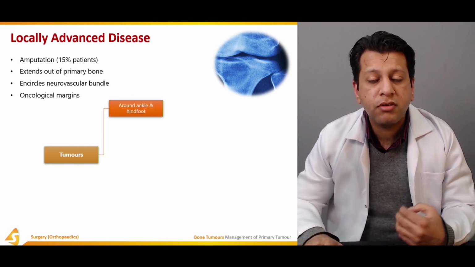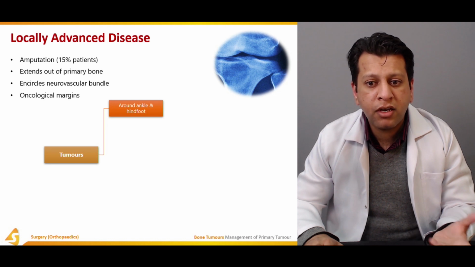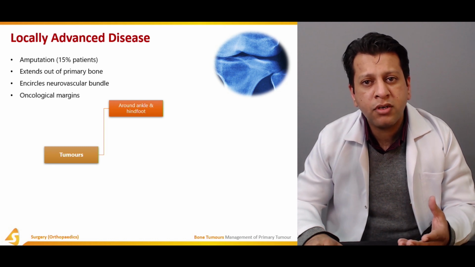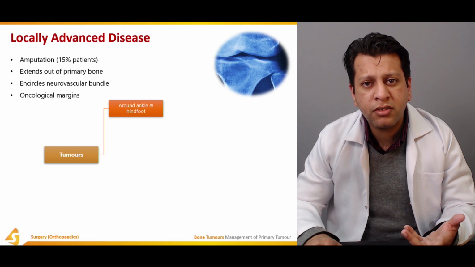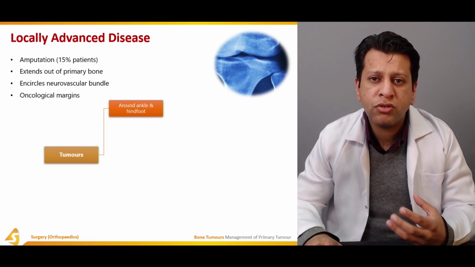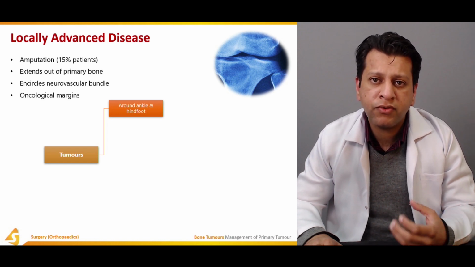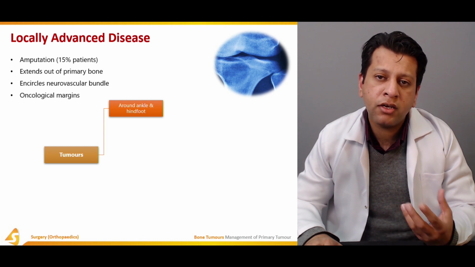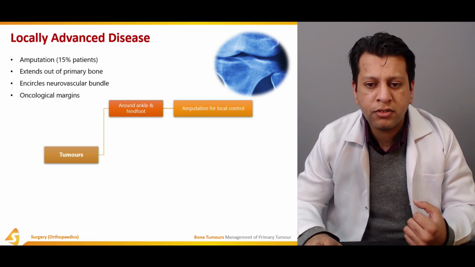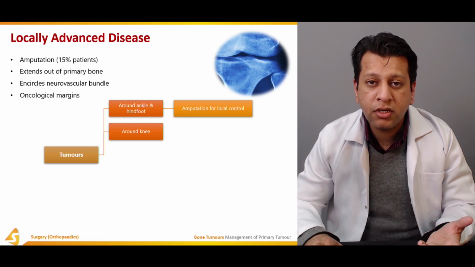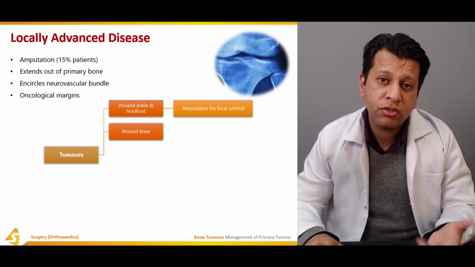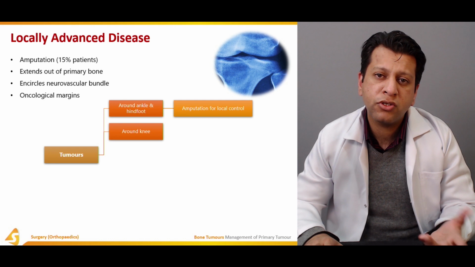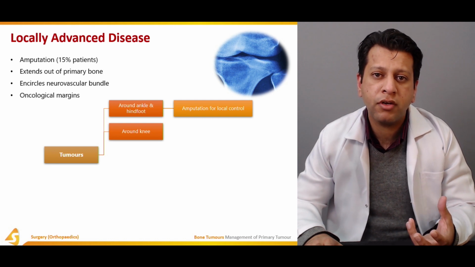Usually, for tumors around the ankle and foot, it's very easy to amputate these areas, plus there is not much loss of function in the limb in case of ankle or foot amputation. Then around the knee, sometimes we have to do below knee or above knee amputation, although it is associated with a lot of functional deficit.